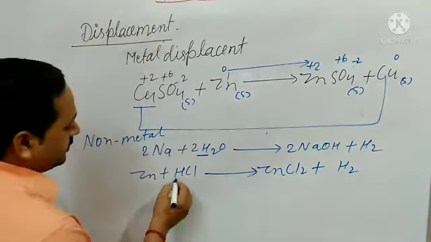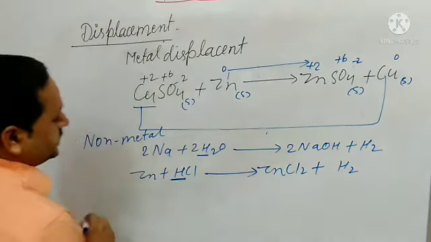Hydrogen is a non-metal, and this one is being displaced from HCl. So this is a non-metal displacement redox reaction. Here zinc's oxidation state is 0 and it becomes +2. So the oxidation state is increasing, so this is an oxidation.